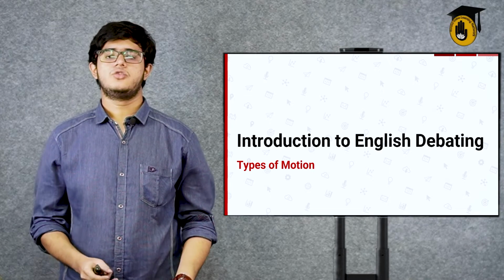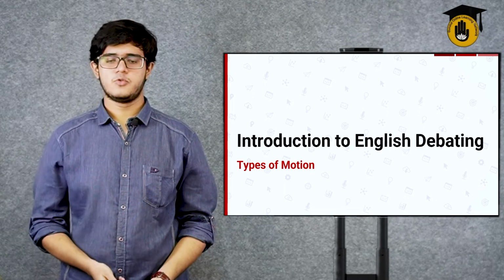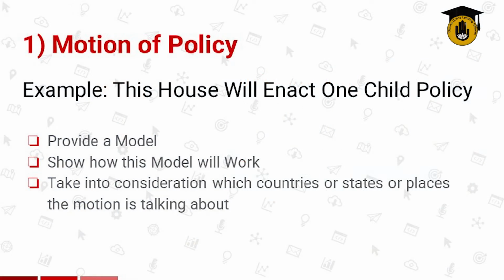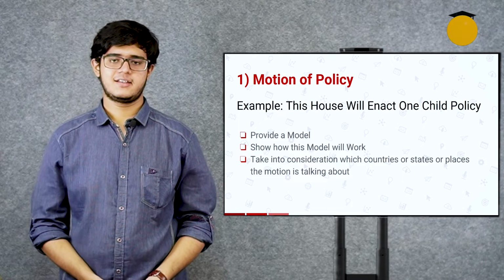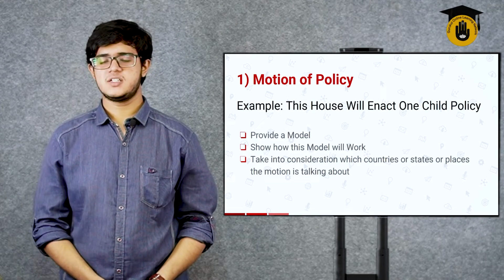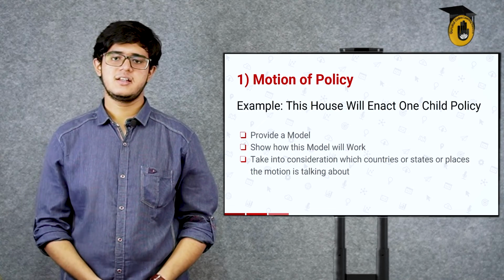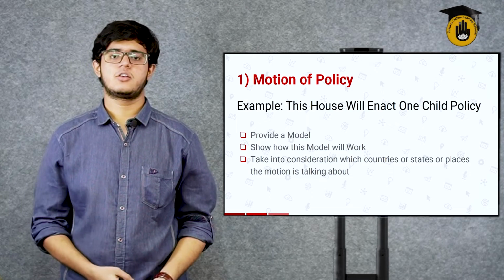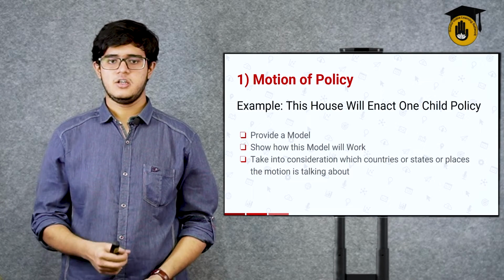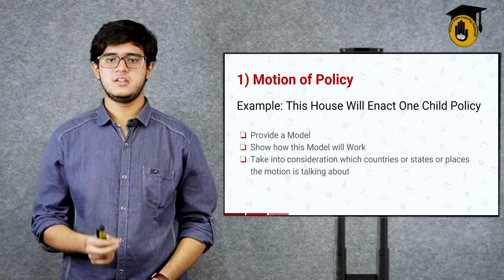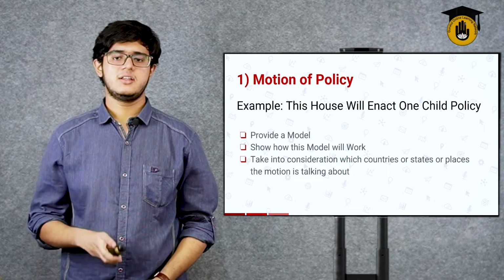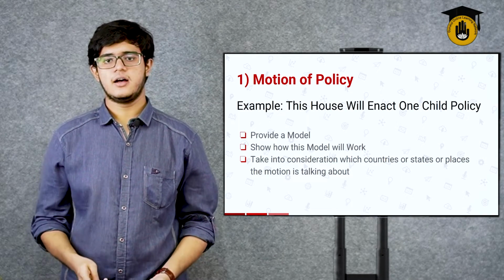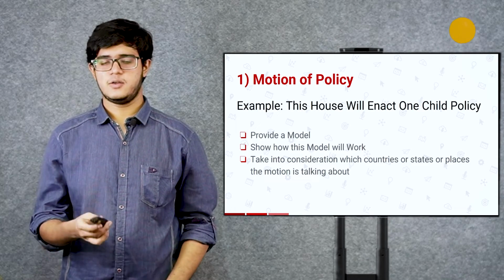Now, the first type of motion is a motion of policy. What is policy? Policy is something that you're trying to enact. Remember, government policies. Government is constantly trying to enact something in a country, and to do that, they have a policy to follow, and after following that policy, that is how they will enact the progress they want to make.